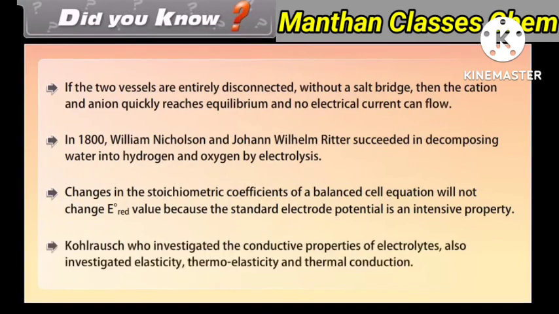Kohlrausch, who investigated the conductive properties of electrolytes, also investigated elasticity, thermoelasticity, and thermal conduction.